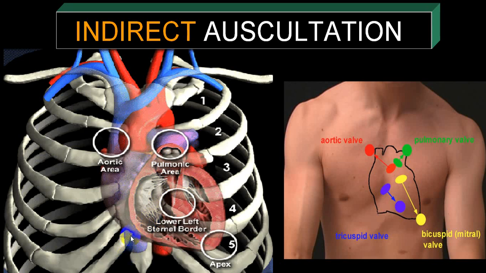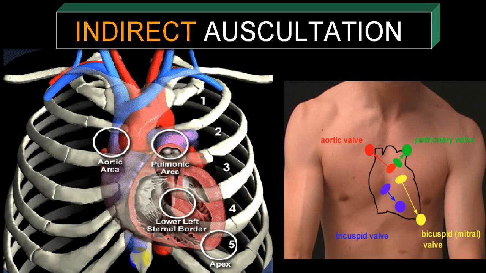Or you can auscultate over the area where you are suspecting narrowing of the blood vessels, like coarctation of aorta, or over the femoral artery in case of aortic regurgitation to identify Duroziez's murmur and pistol shot femoral. Over the narrowed carotid artery you want to auscultate for a bruit, etc. These are some of the important places where you are going to auscultate.